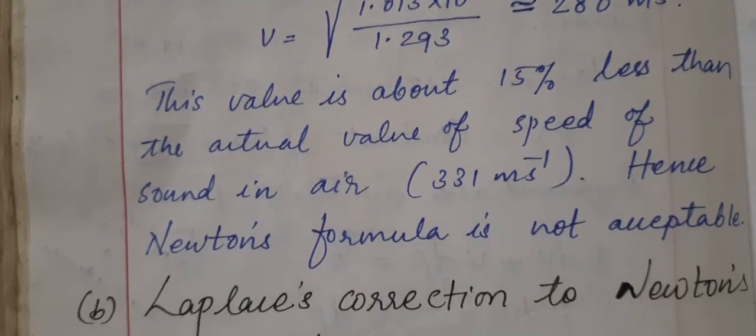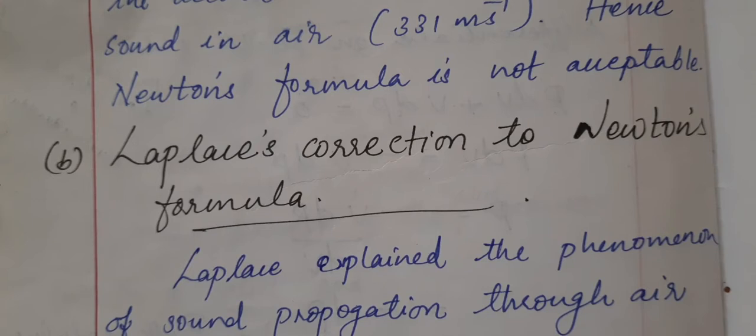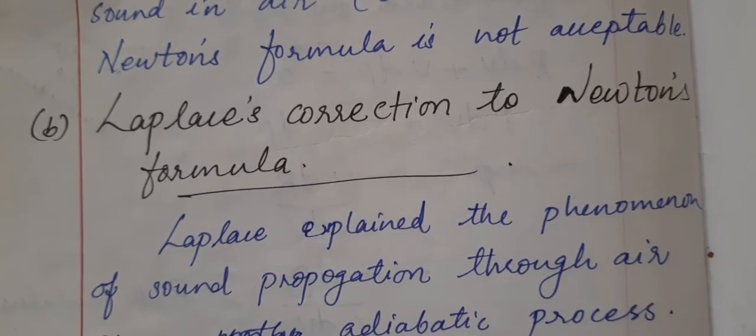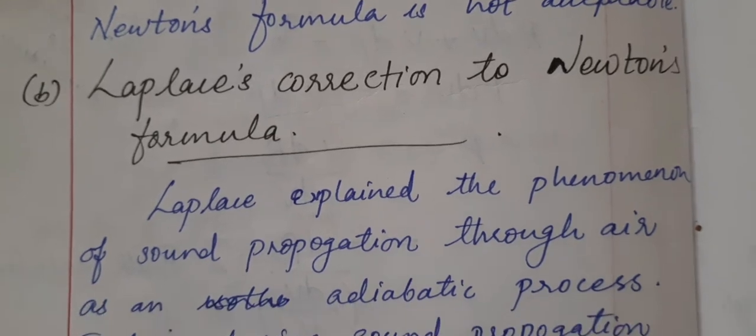Later, another scientist came. His name was Laplace. He tried to correct Newton's formula, saying that the sound propagation through air is not an isothermal process. That means when sound passes through the medium, temperature is not constant. There is a change in the temperature. But the medium through which sound propagates is not absorbing any heat from outside, and there is no heat flow from the medium to the surroundings, and he called that kind of process an adiabatic process.